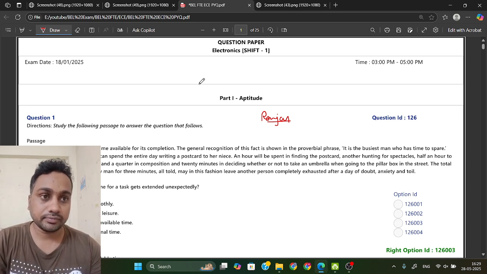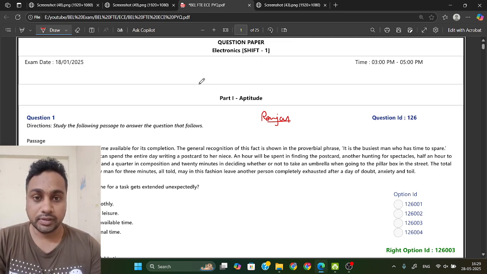After that, it will be helpful for whatever exam is coming, either the probationary on the 31st, or on 1 June the FTE deputy engineer in Machilipatnam. So whatever exam is going on, for that it will help.